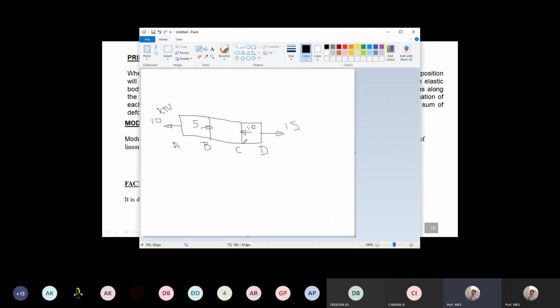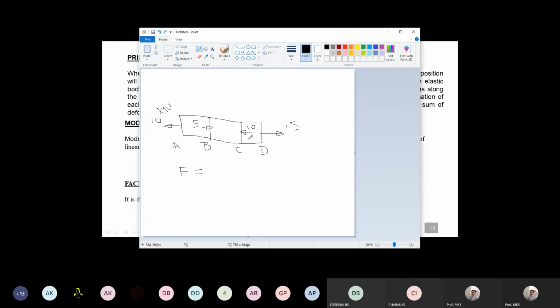You will have problems on the principle of superposition. The total force acting on the block, F, is the total force acting on this entire block at different locations.